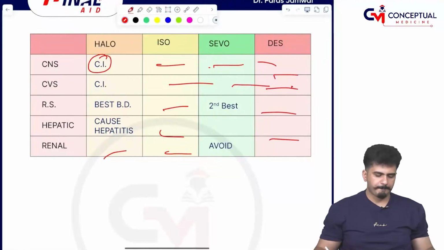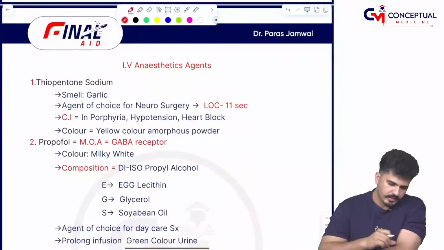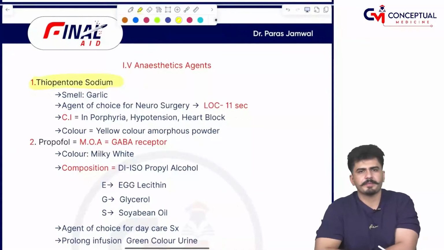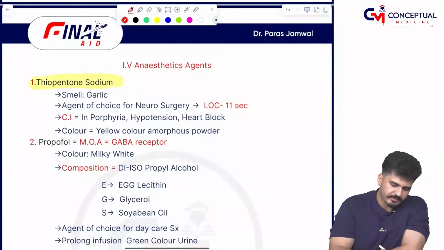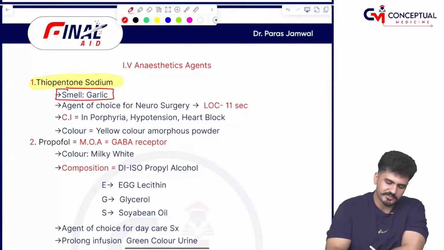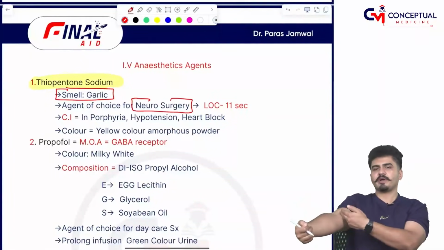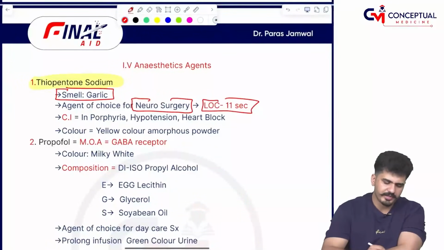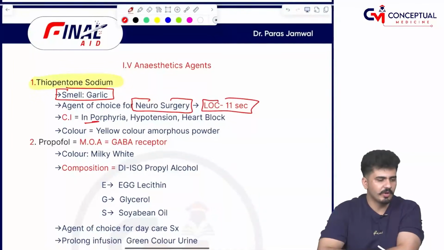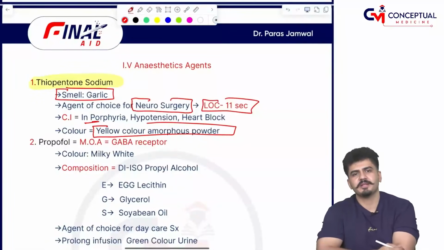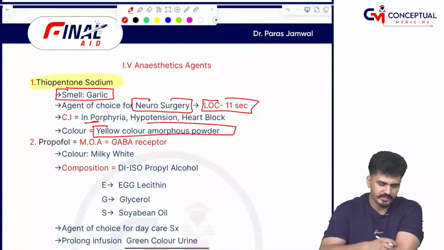Okay, let's move on to the next one. When we talk about IV anesthetic agents, first we are going to talk about thiopentone sodium. Sir, this thiopentone sodium has a smell like garlic. Agent of choice in neurosurgery and for loss of consciousness. When you give it through the vein, it takes only 11 seconds to reach the brain. It is contraindicated in porphyria, hypotension and heart block, sir. Color is yellow, amorphous powder. Thiopentone sodium, smell like garlic, and it is used for neurosurgeries.